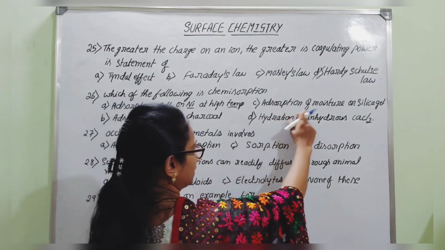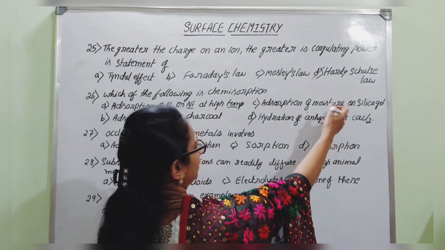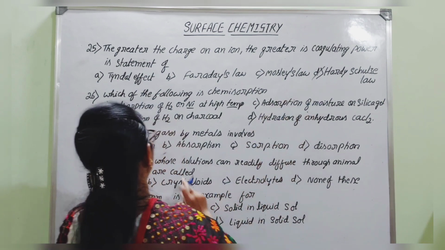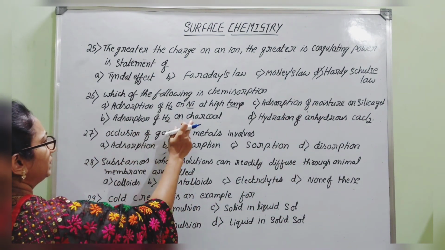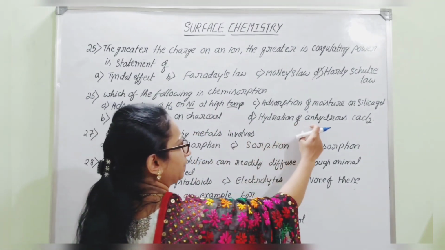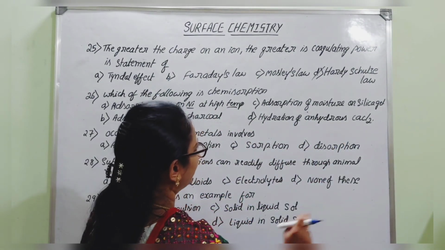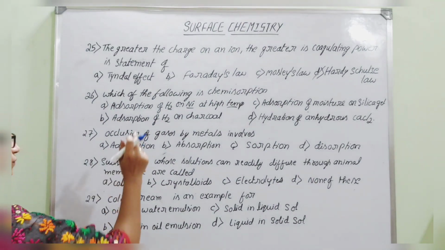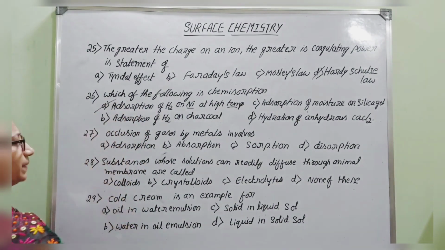Next, adsorption of moisture on silica gel. It is an adsorption process, physical adsorption, which is not specifically at high temperature. Hydration of anhydrous calcium chloride is absorption. So therefore option A is the right option.